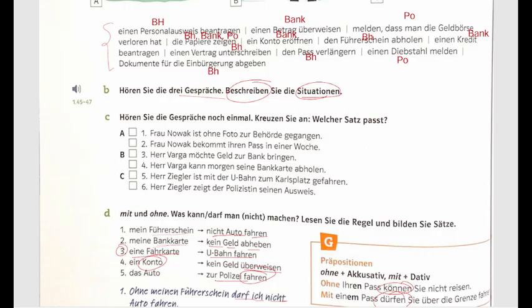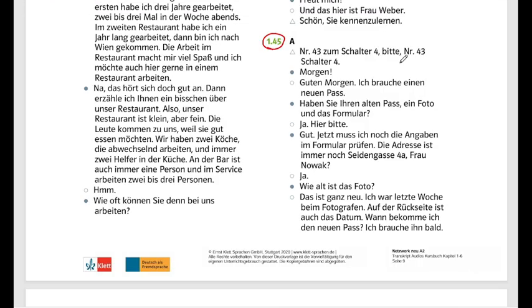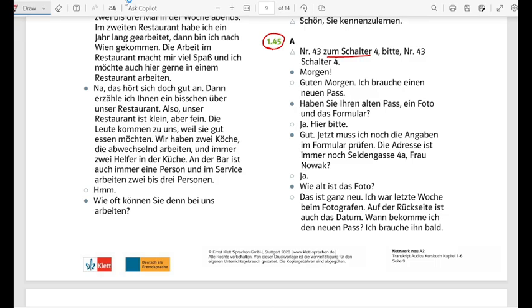Okay, now let us read the transcript first. Nummer 43 zum Schalter 4, bitte. Nummer 43, Schalter 4. Okay, so Schalter is the counter.